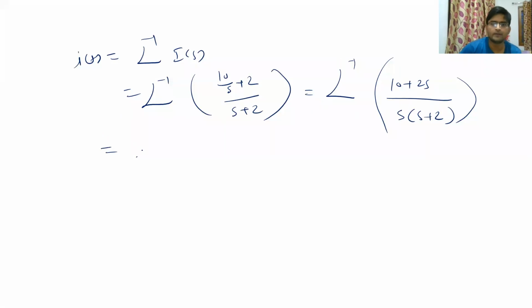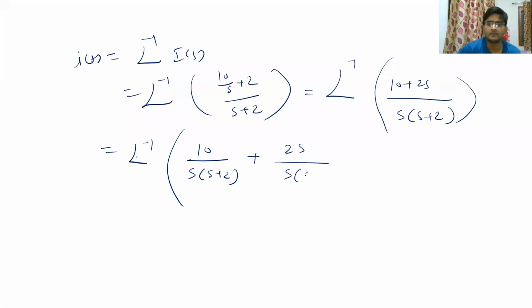So it will become Laplace inverse of 10 upon s into s plus 2 plus 2s upon s into s plus 2. So this s will cancel out. So it will basically be 2 upon s plus 2.